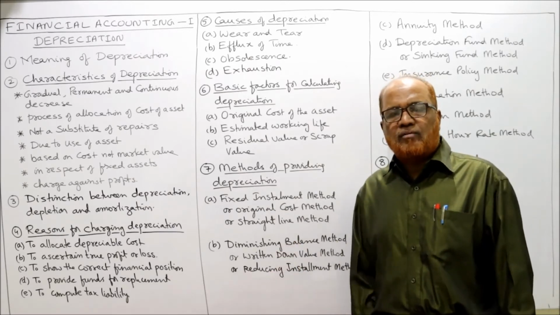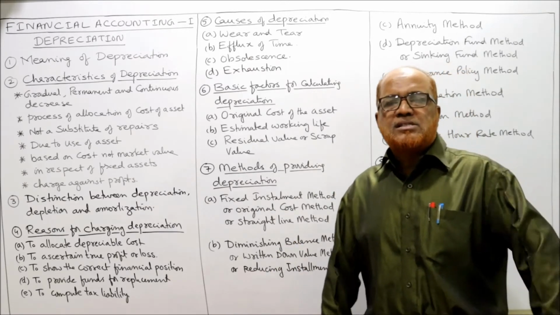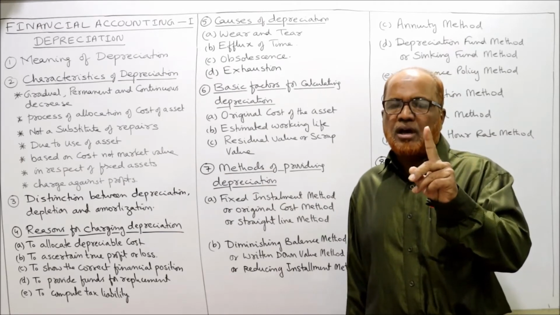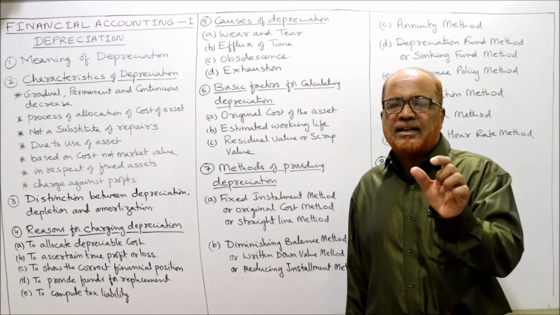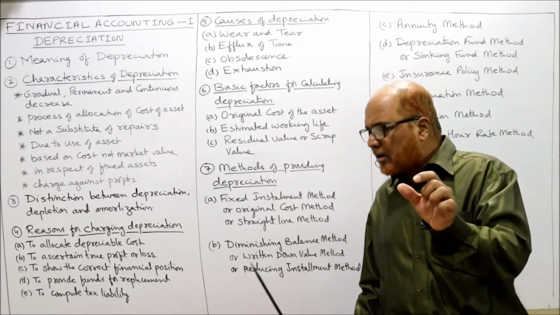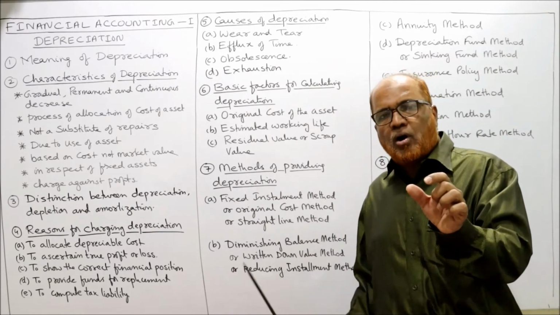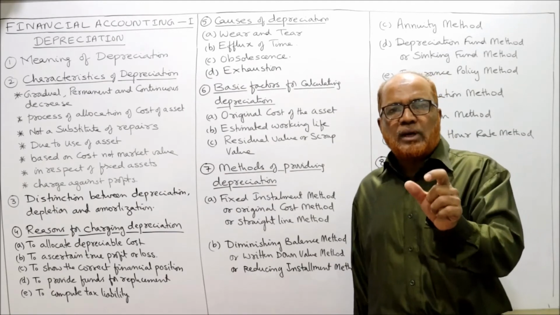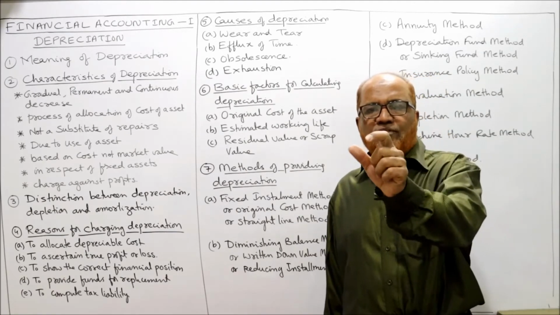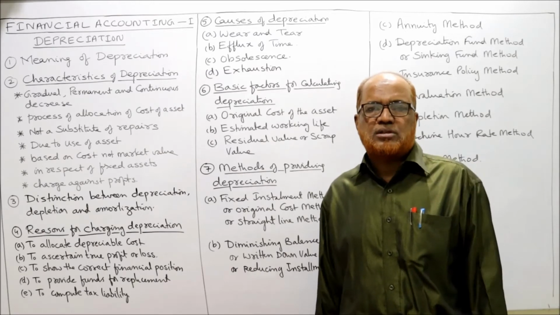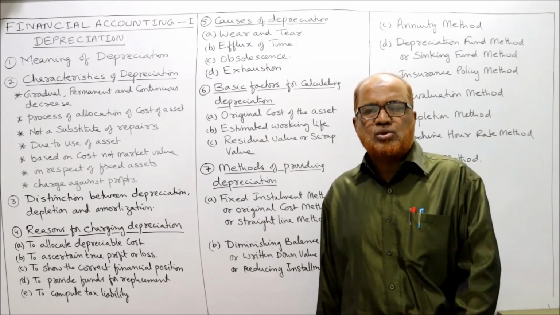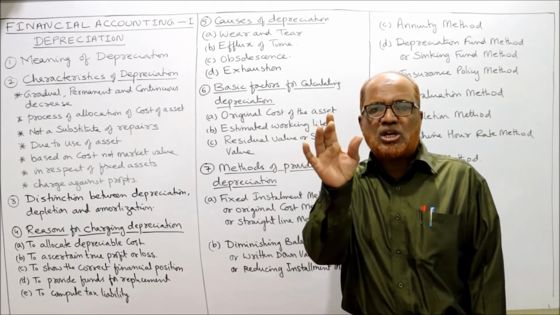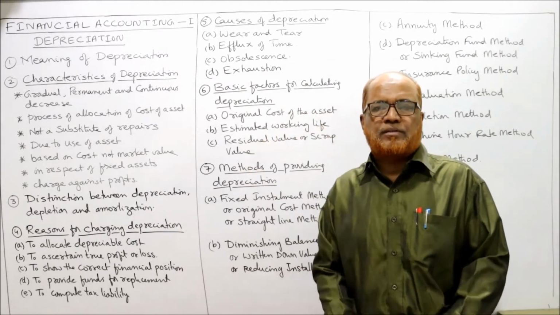What is this written down value? Simple example I'll give you. Suppose the cost of the asset is 1 lakh, 100,000, and depreciation is provided at 10% every year on the reducing balance method, on the written down value method or diminishing balance method. So how to calculate 10% of 1 lakh rupees, 100,000? 10% of 100,000 is 10,000. The first year depreciation we will take is 10,000 rupees.